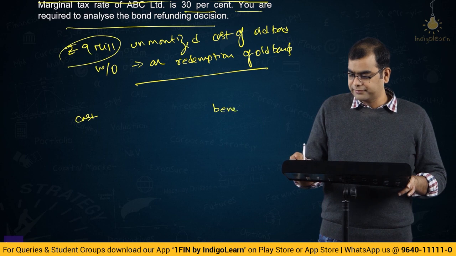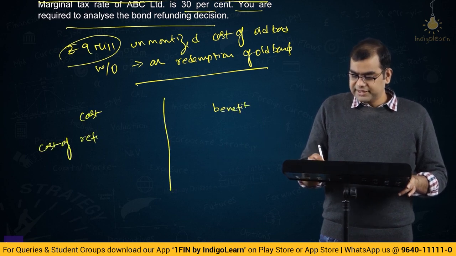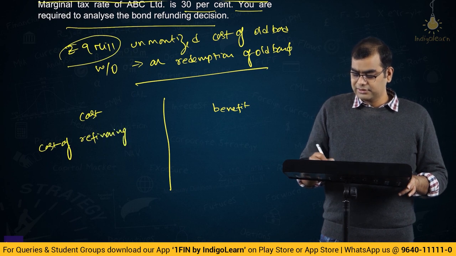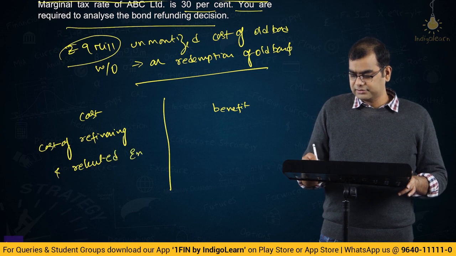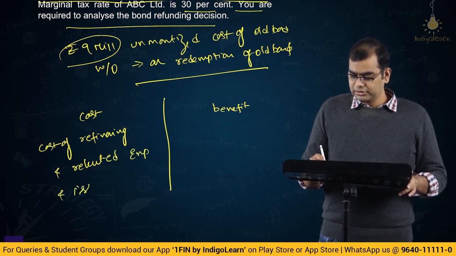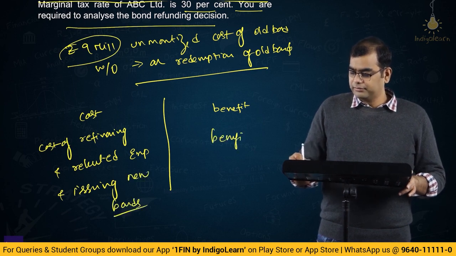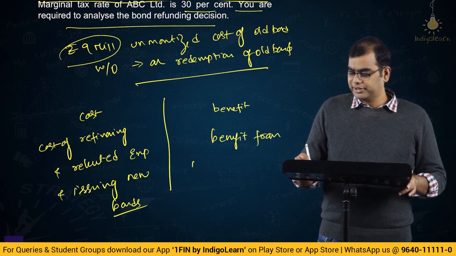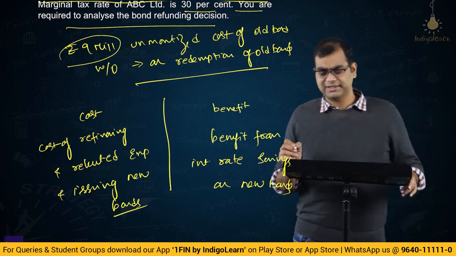Cost of refinancing and related expenses and issuing new bonds. Benefit is benefit from interest rate savings on new bonds. Both of these will have to consider tax impacts also.